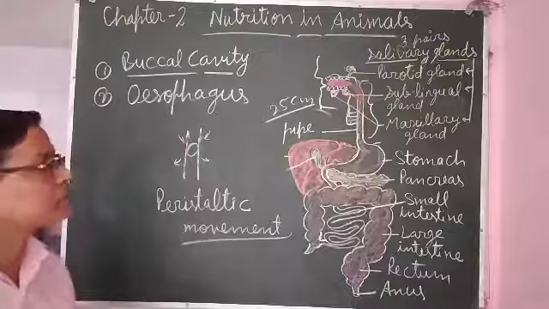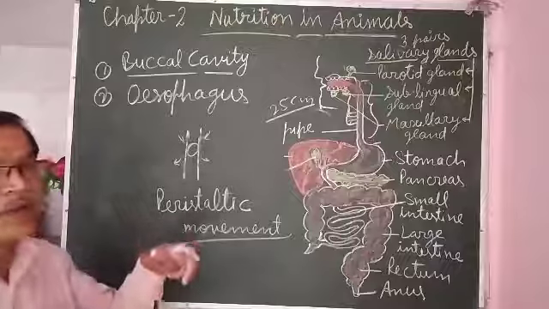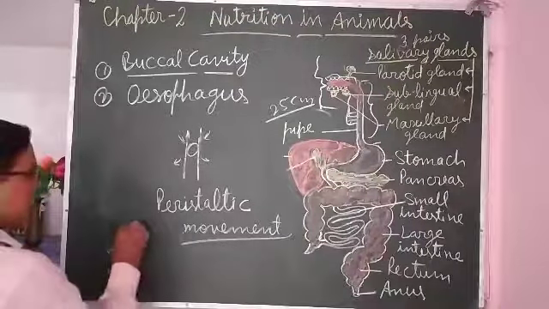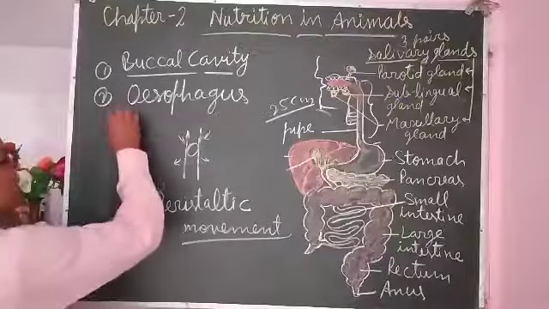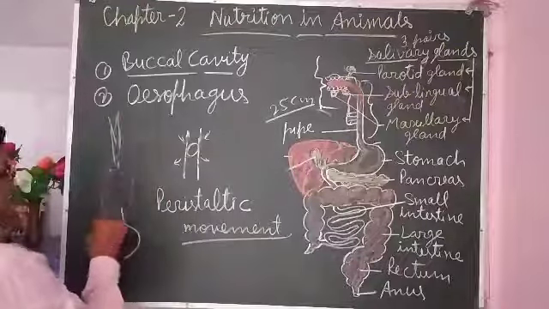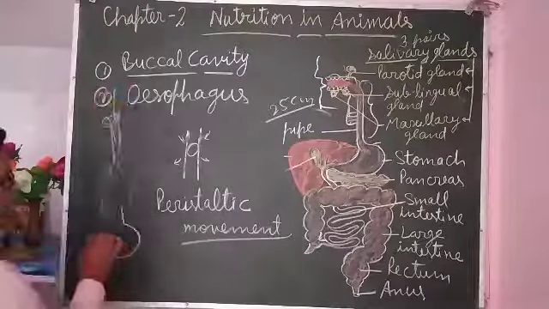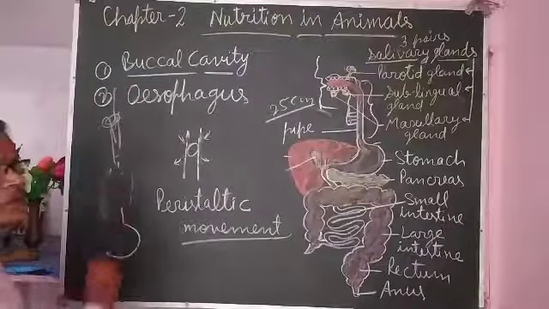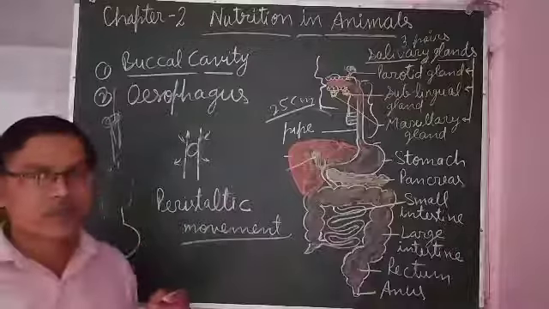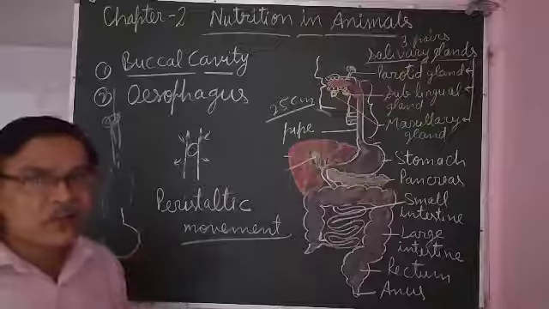But if you hang yourself upside down, tie your legs and hang yourself upside down, then if you eat, the food will still go into the stomach. If you chew anything and drink water, it may come out through the nose.